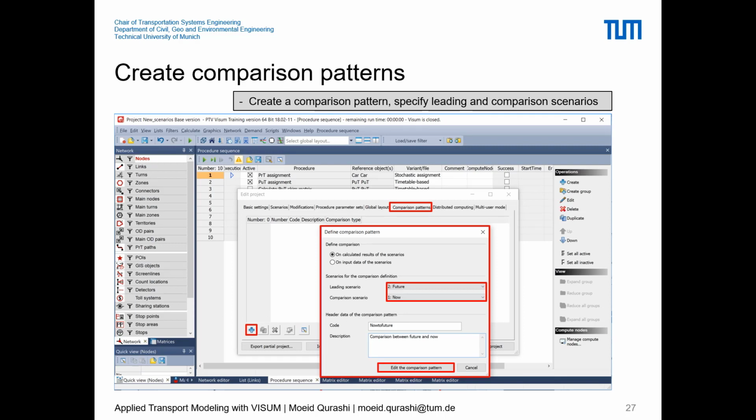We have to define, okay, first we want the comparison of calculated results of the scenarios, and then we also have to define what is the leading scenario and what is the comparison scenario. Our comparison results will be with reference to the leading scenario. So here we select the leading scenario as future and the comparison scenario as now, and we can give the code for now to future and the description. Once we set this, we can simply click on edit the comparison pattern.